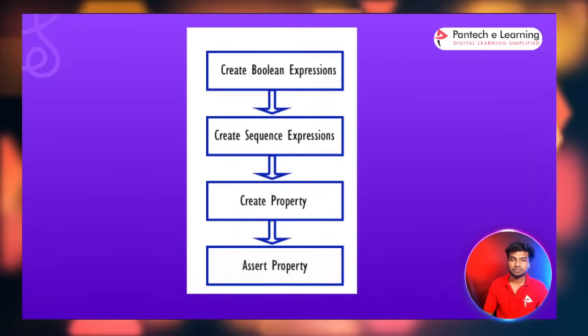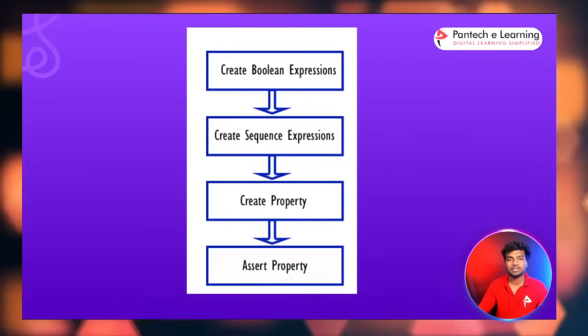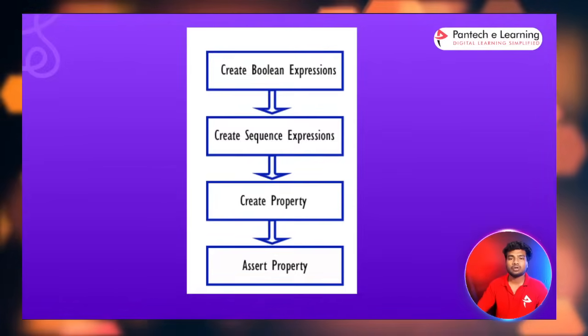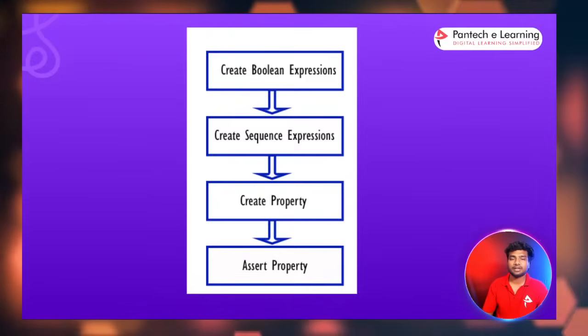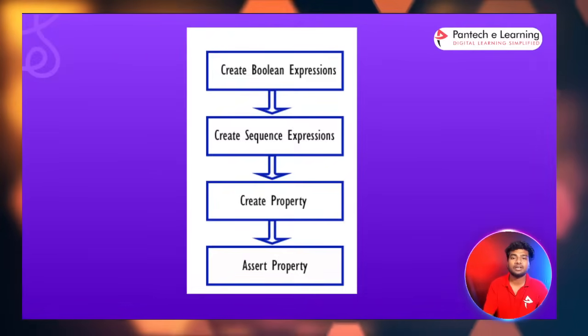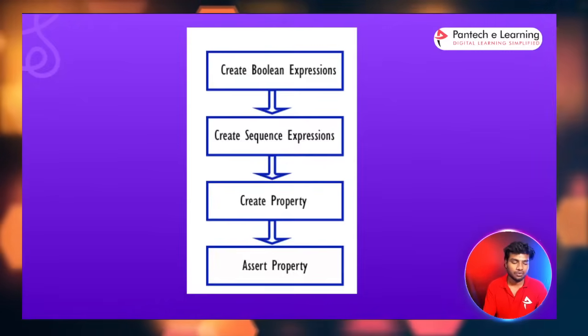So then the property is final, and in your simulation time, like the initial begin block, you have to call the property. You have to assert the property, then only it will execute, it will trigger. So we have to call the property inside our initial begin block, inside our simulation block.